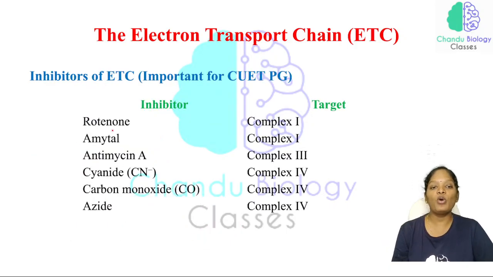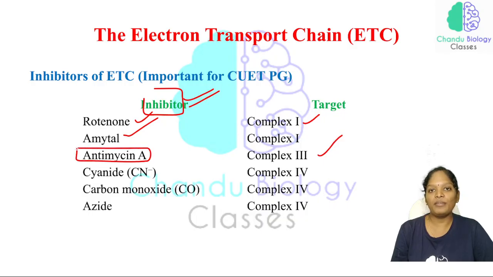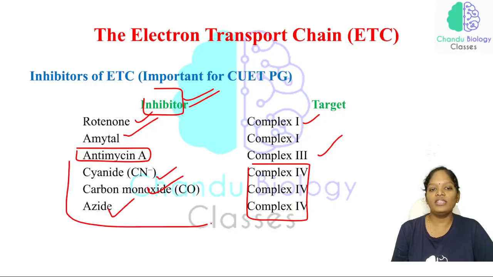Now, see here, what are all the inhibitors which play an important role in inhibiting different complexes? Complex 1 is inhibited by rotenone and amytal. This can also be explained. Whenever you are studying about these inhibitors, you have to be very careful, because the question can arise and it may tend to confuse you. In complex 3 we have an inhibitor, that is antimycin A. And complex 4 is inhibited by cyanide, carbon monoxide and azide. So these are all the inhibitors which inhibit complex 4.